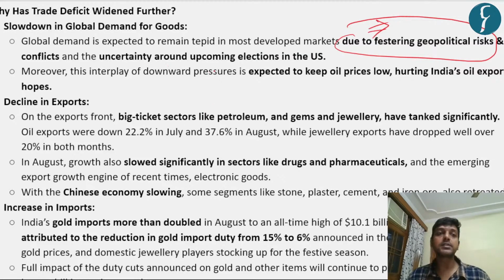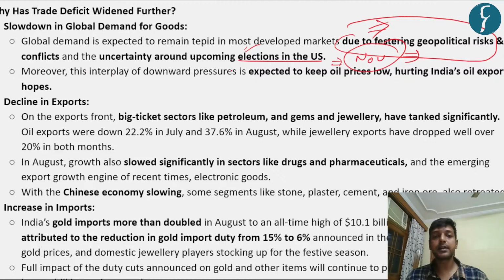And there is also an uncertainty related to the upcoming US election, which will be happening in November. This leads to a lot of reduction in investment, right? Because the investors are waiting for the outcome of this election. On the basis of that, they will start investing. Till then they are following a hawkish rule.